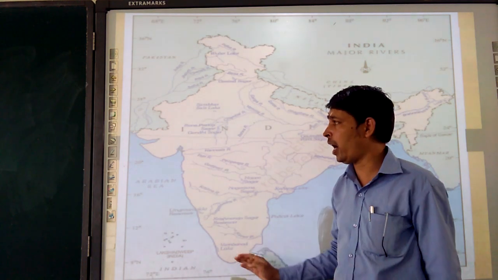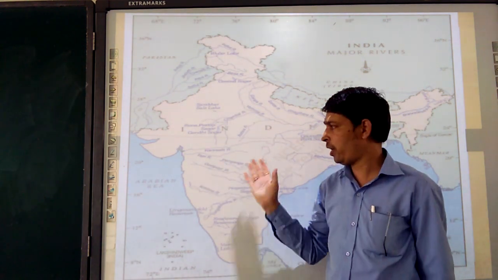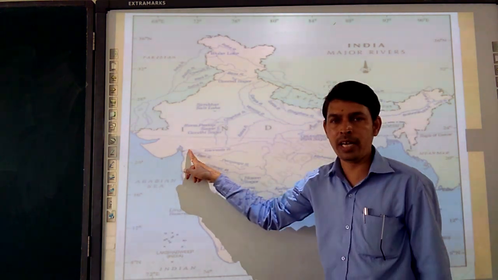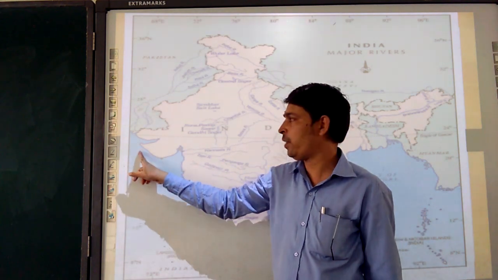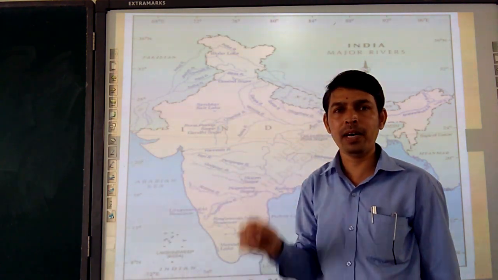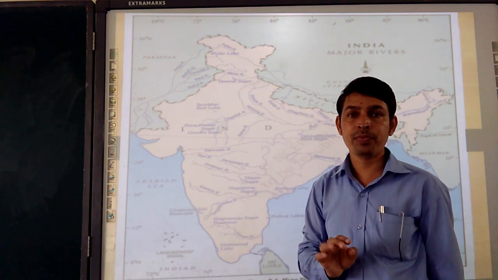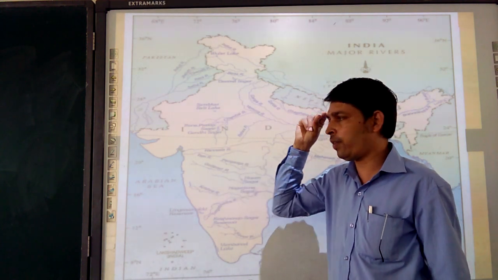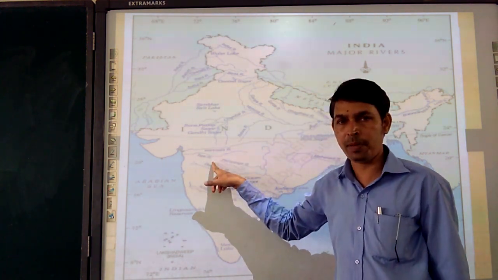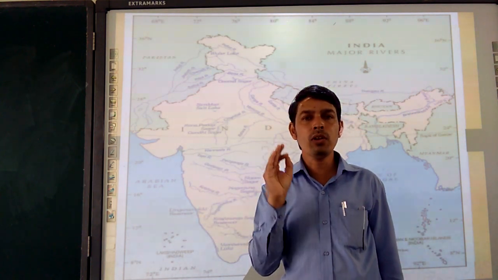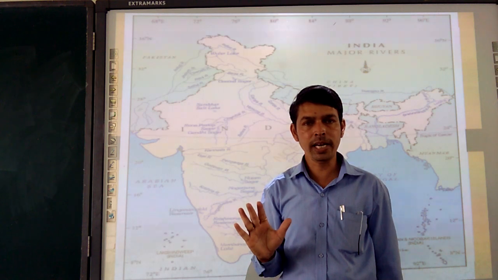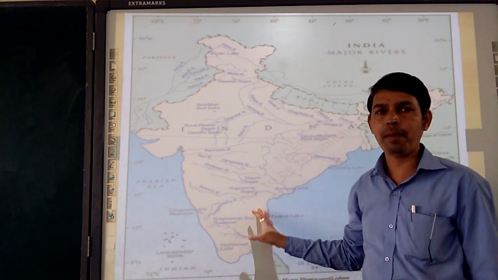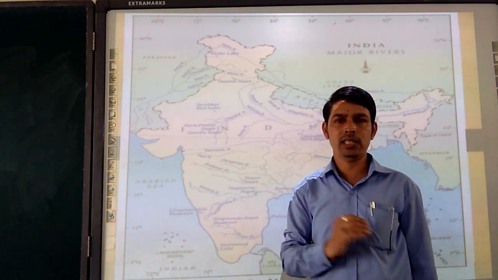Like that, on an outline political map, one line will be drawn like this. There will be one line printed, and one dash will be there. In the question paper, a river will be marked, but you have to identify which river it is. As you see the mark here, you can quickly recognize, yes, it's Narmada or it's Tapi. So you should know the perfect location of that particular river. Any river can be marked on the outline political map, and you have to identify which river it is.